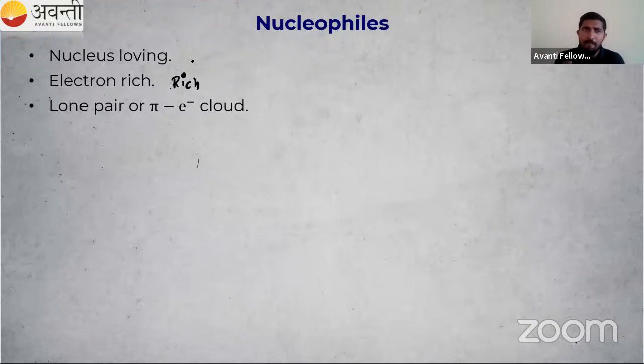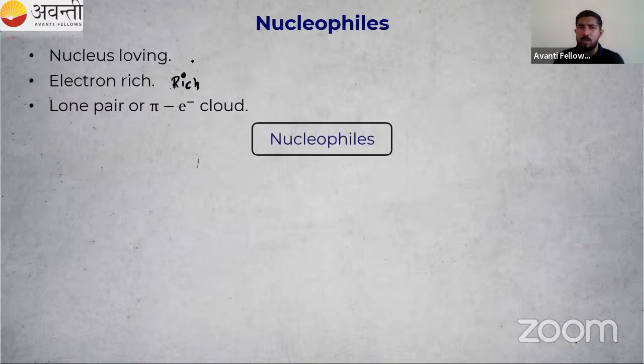So I can say lone pair or pi electron cloud. Electron rich, right? Lone pair electrons, pi electron cloud, that means electrons are present. So nucleophile means nucleus loving or electron rich. It is trying to find a partner with positive charge. So in the last case, carbon is the electrophilic center, and the nucleophile should have a lone pair or pi electron cloud.